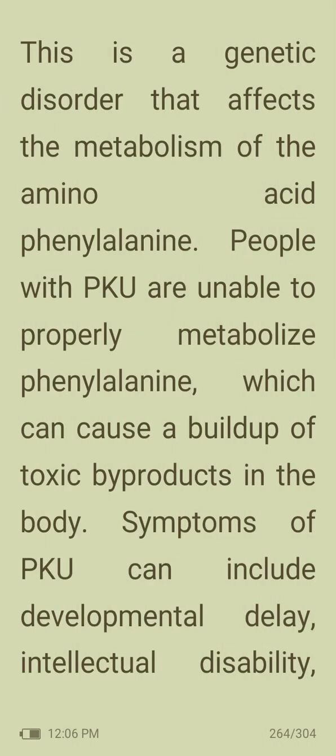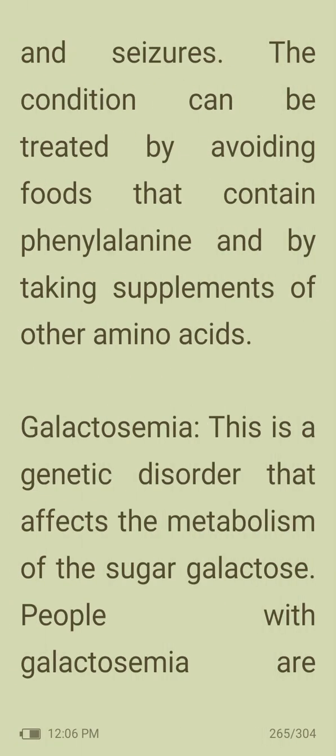This is a genetic disorder that affects the metabolism of the amino acid phenylalanine. People with PKU are unable to properly metabolize phenylalanine, which can cause a buildup of toxic byproducts in the body. Symptoms of PKU can include developmental delay, intellectual disability, and seizures. The condition can be treated by avoiding foods that contain phenylalanine and by taking supplements of other amino acids.